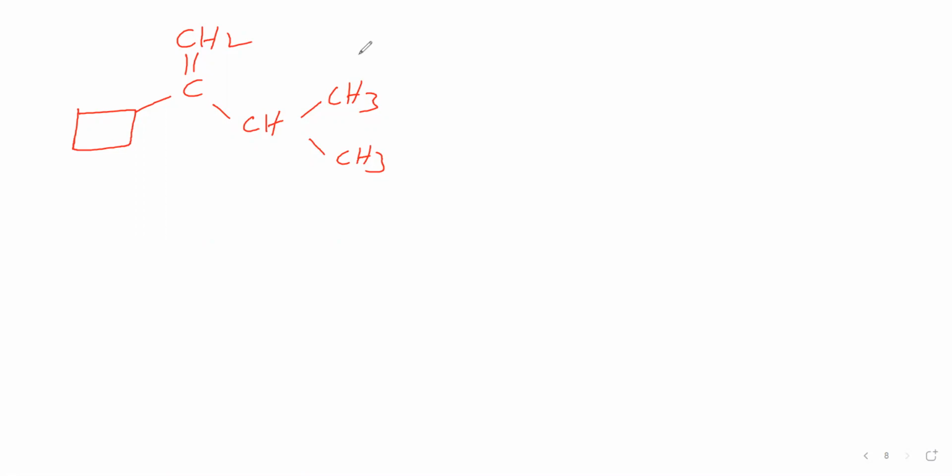So what is the possibility here for the parent chain? We can say like this. Now, if we take this as the parent chain, one is that the C=C double bond is present, and another is that it has two branches, 1 and 2. If we take this as the parent, we will have only one branch, and also the double bond is not coming in the parent.